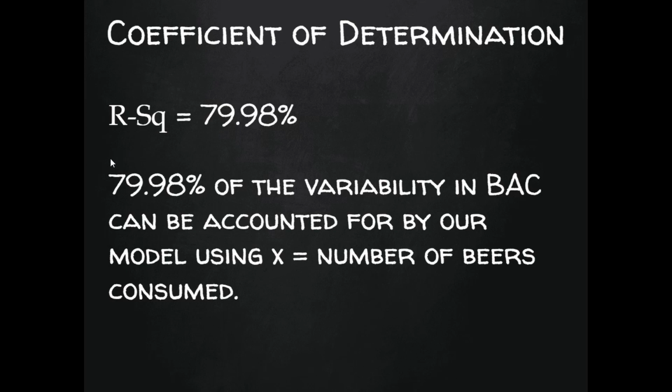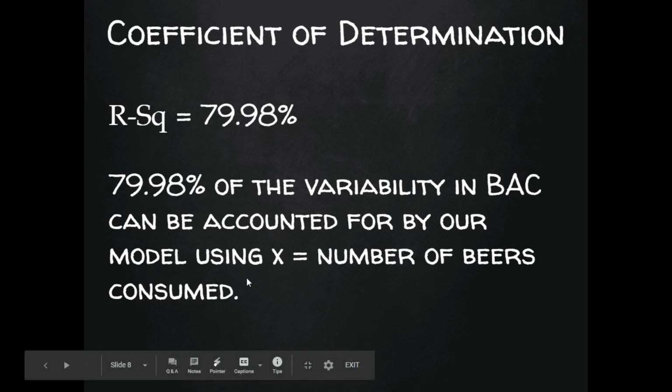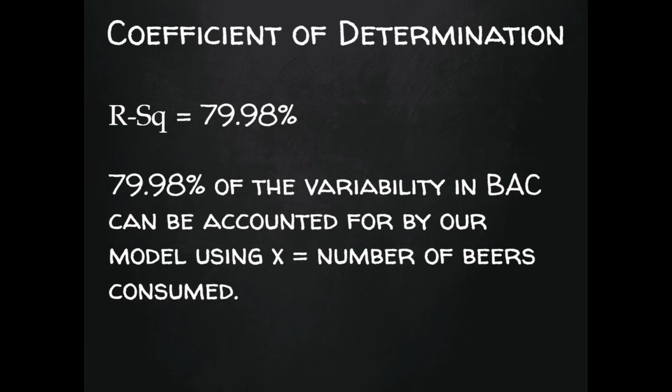So we can explain about 80% of the variability in people's blood alcohol content using how many beers they've consumed. The other 20-ish% of the variability in blood alcohol concentration is due to other factors that are not included in our model.